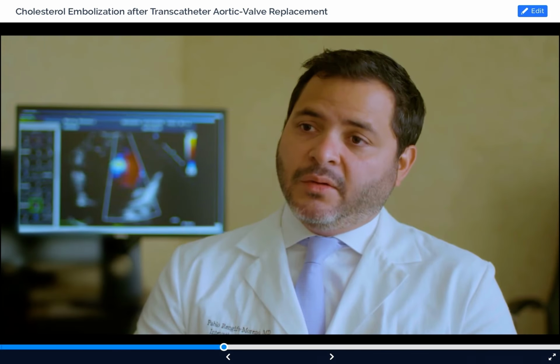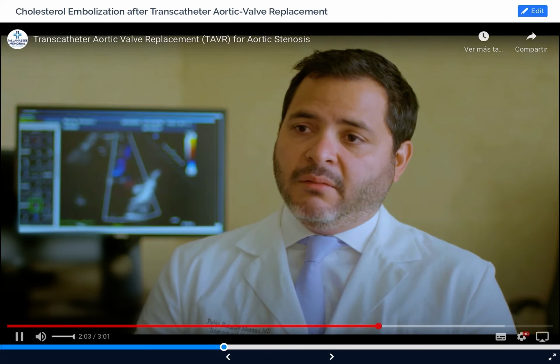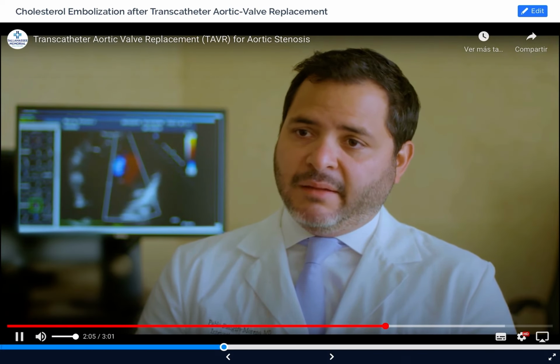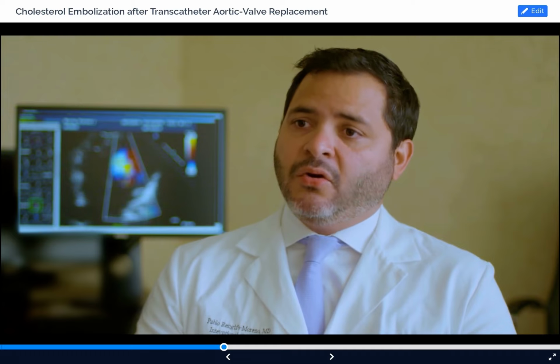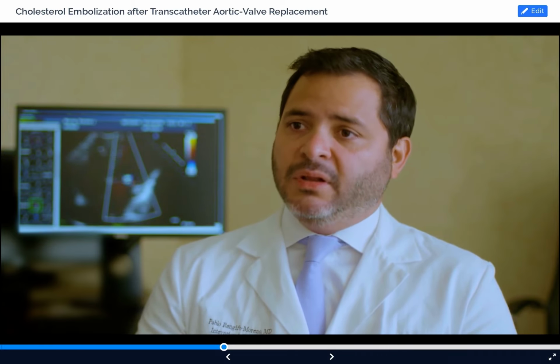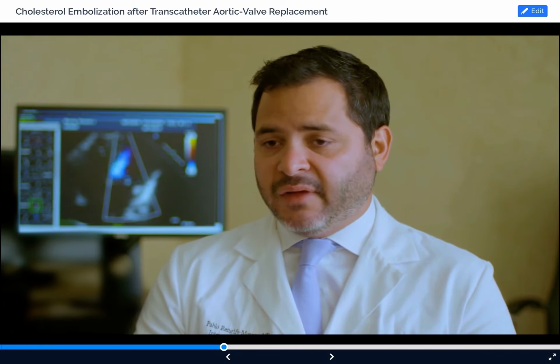By treating aortic stenosis with a TAVR, we are making patients live longer and better. That means no shortness of breath, or chest pain, or passing out while doing their regular activities or even exercise. The evidence has supported that the FDA has approved this therapy for people with intermediate risk for surgery. However, there are at least 2 trials that have shown that this is beneficial also for low-risk patients. So the population that will benefit from this procedure has broadened.